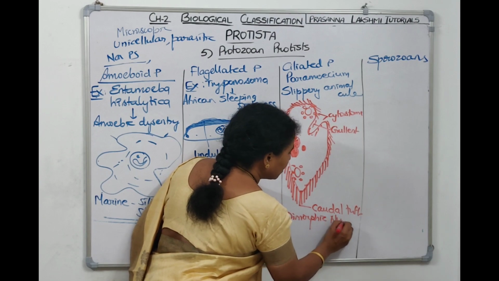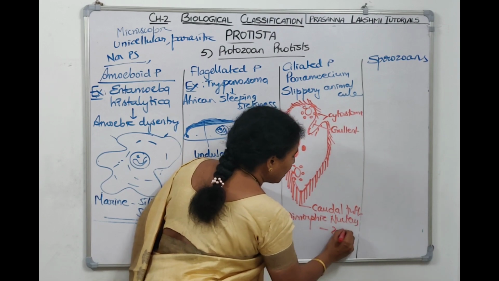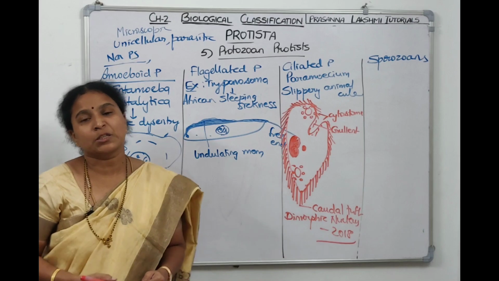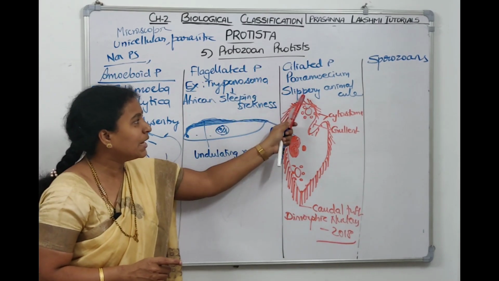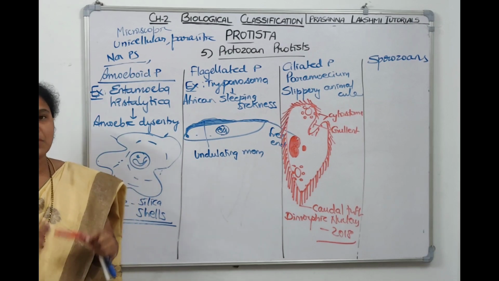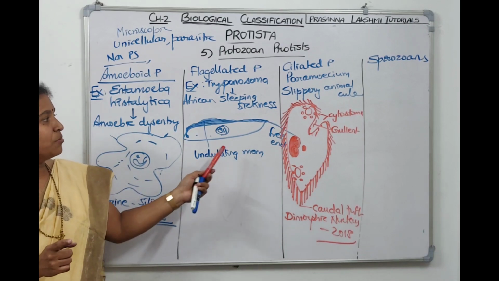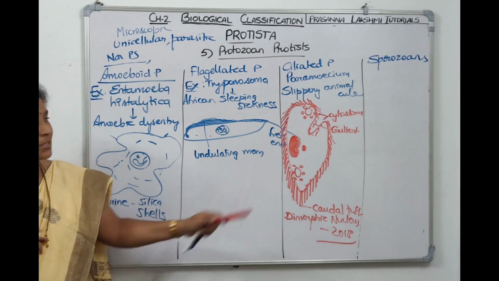Children, this question they asked in NEET 2018 examination. They asked, dimorphic nucleus is present in which class of Protista? It is present in Protozoan Protista under ciliated protistans. Under ciliated protistans, example is paramecium. Paramecium is called slippery animalcule. The body looks like a slipper.